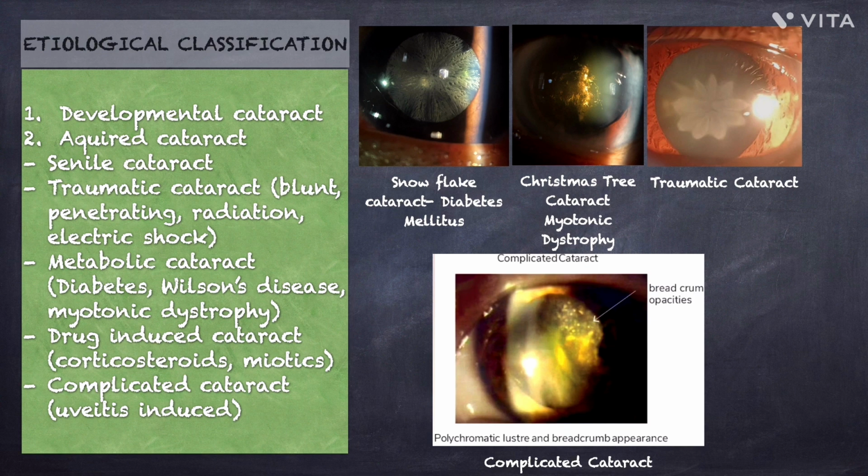The next is drug-induced cataract, commonly caused by corticosteroids and miotics. Finally, complicated cataract, which develops secondary to chronic eye diseases like uveitis. This type shows characteristic features like polychromatic luster and breadcrumb-like opacities, as seen in the image.